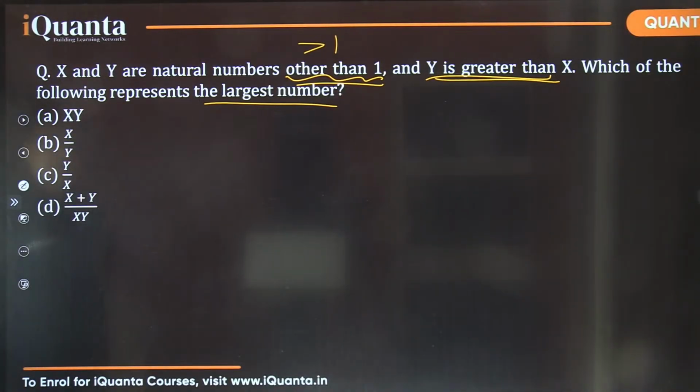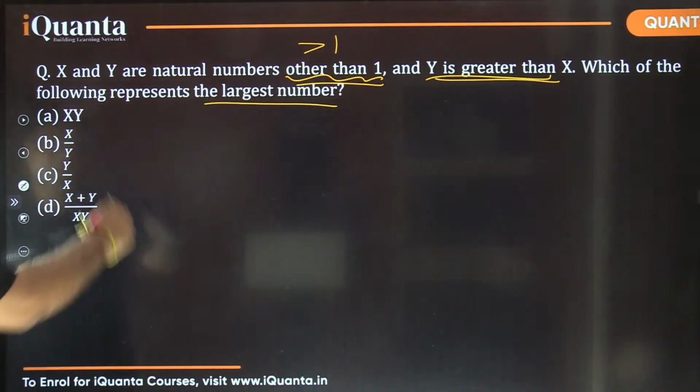X into Y, X divided by Y, Y divided by X, X plus Y upon XY. Yes, it's simple, option A, right? It's a simple question. It's option A.